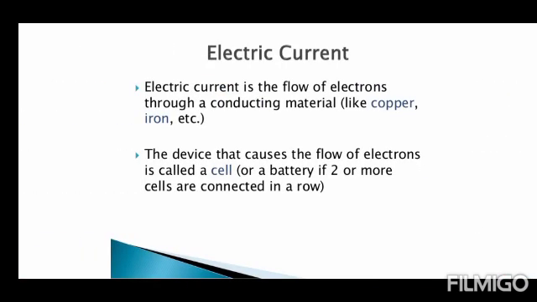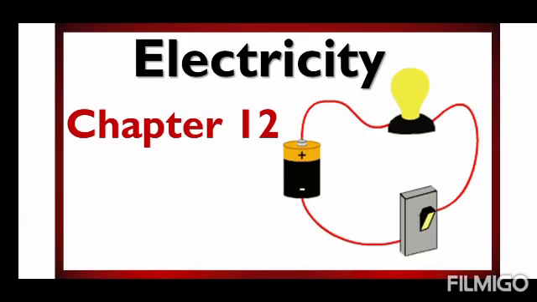What is electric current? Electric current is the flow of electrons through a conducting material like copper, iron, metal, etc. The device that causes the flow of electrons is called a cell, or a battery if two or more cells are connected in a row.